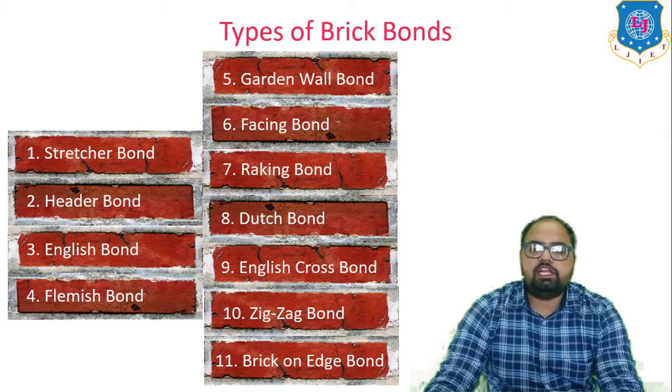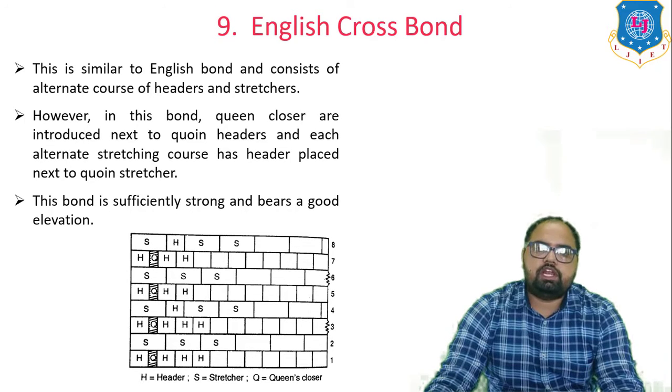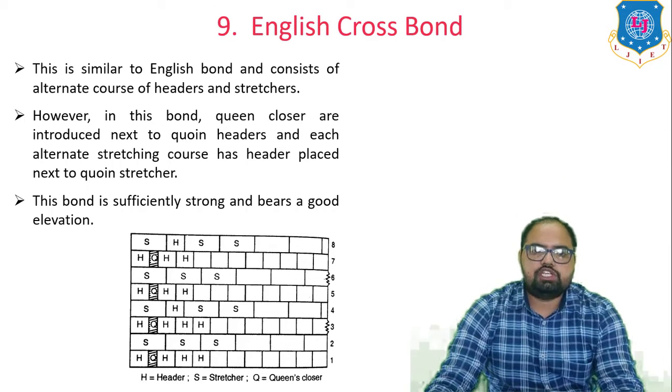Next is the English cross bond. This is similar to English bond and consists of alternate courses of headers and stretchers. However, in this bond, queen closers are introduced next to the quoin headers and each alternate stretching course has a header placed next to the quoin stretchers. This bond is sufficiently strong and has a good elevation.